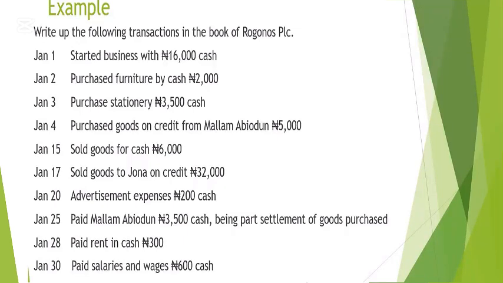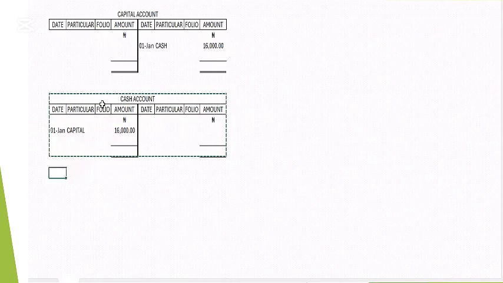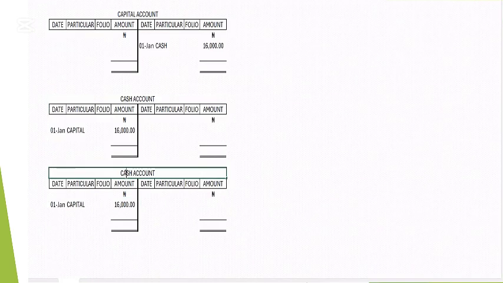Purchase furniture for cash 2,000 naira. Again, the two accounts this transaction is going to impact are the cash account and the furniture account. We already have the account for cash, so now we just open an account for furniture. I can just copy this account and paste it here. Let me change the name here to furniture account, some assets. Let's delete this one.